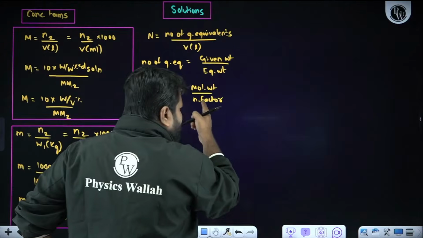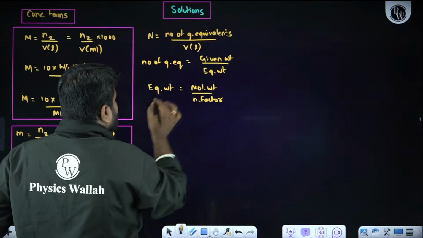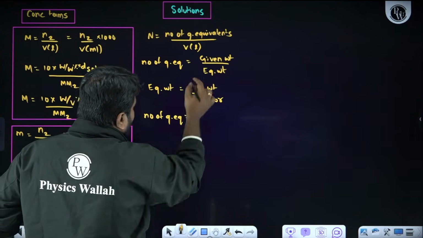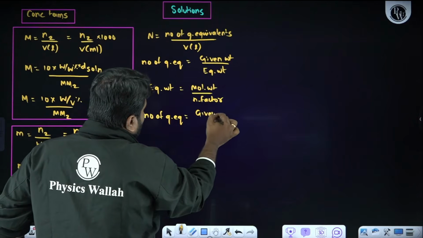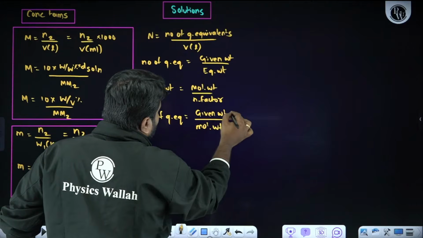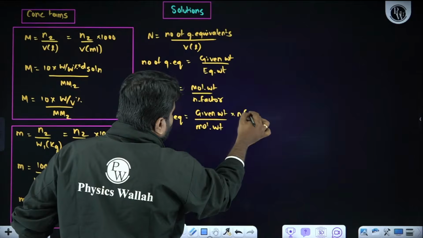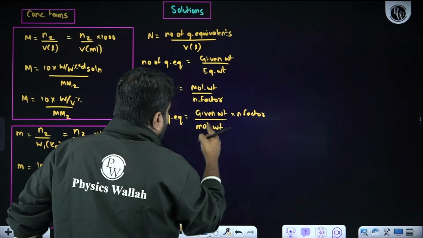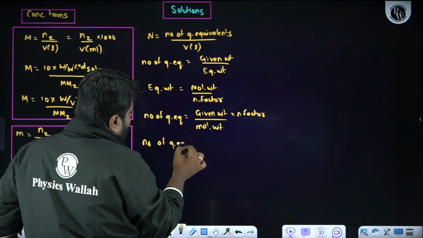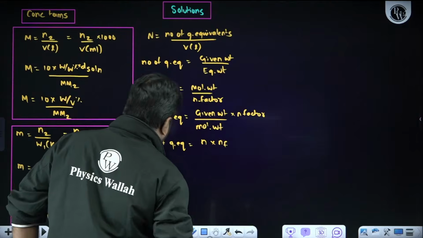So in redox reactions, we would have done this. Now in the place of equivalent weight, can I substitute this? So automatically number of gram equivalents will be equal to given weight upon molecular weight divided by n factor. So that will go to the numerator into n factor. Now given weight upon molecular weight is nothing but number of moles. So number of gram equivalents is also called number of moles into n factor.